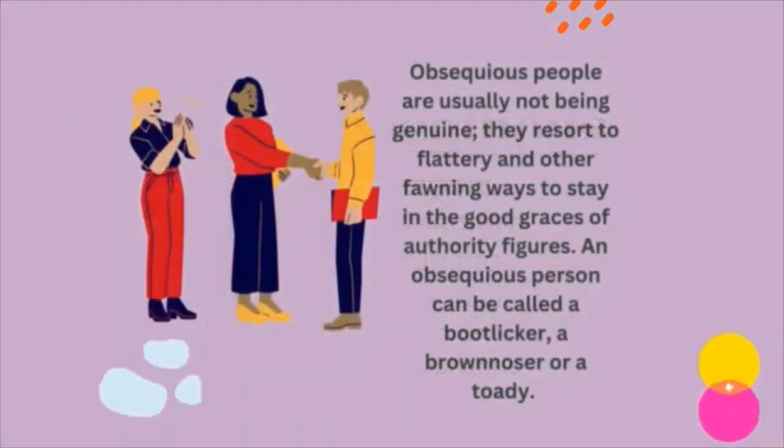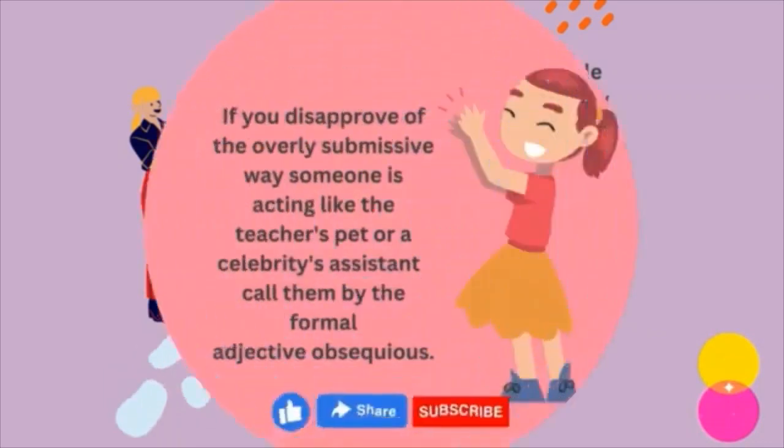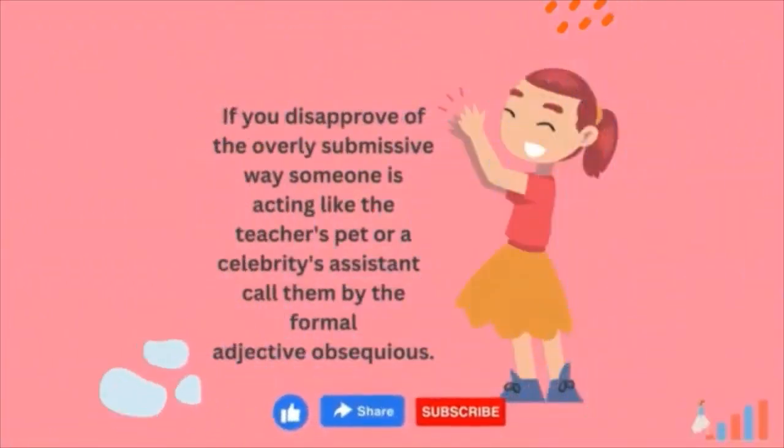Obsequious people are usually not being genuine. They resort to flattery and other funny ways to stay in the good graces of authority figures. An obsequious person can be called a bootlicker, a brownnoser, or a toady. If you disapprove of the overly submissive way someone is acting, like the teacher's pet or a celebrity's assistant, call them by the formal adjective obsequious.